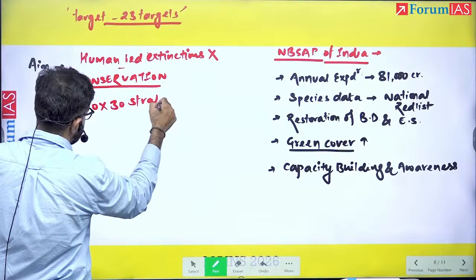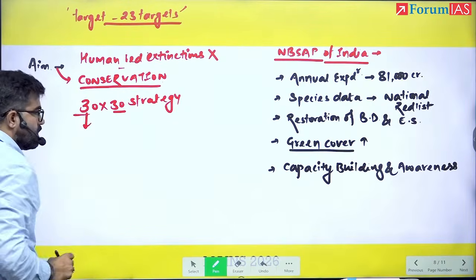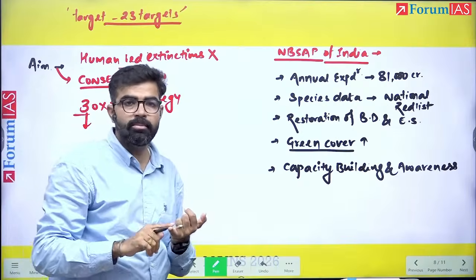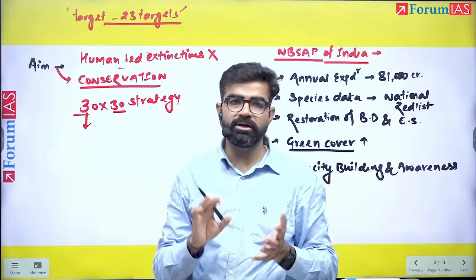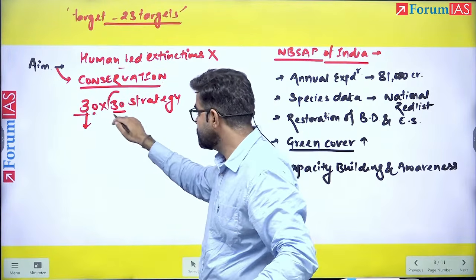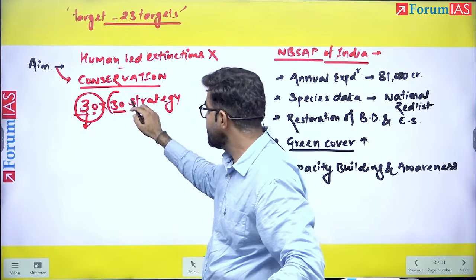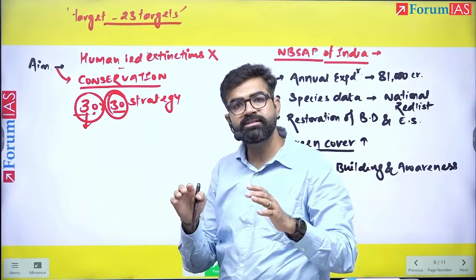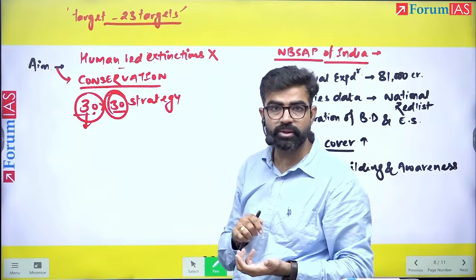What is this 30 by 30 strategy? A very important strategy. 30% of all ecosystems, all meaning marine, aquatic, terrestrial, any ecosystem, must be protected, and 30% of the degraded ecosystems must be restored. That is the 30 by 30 strategy.